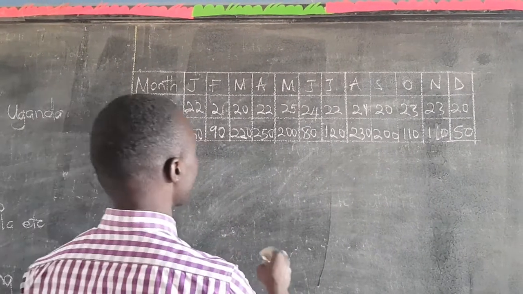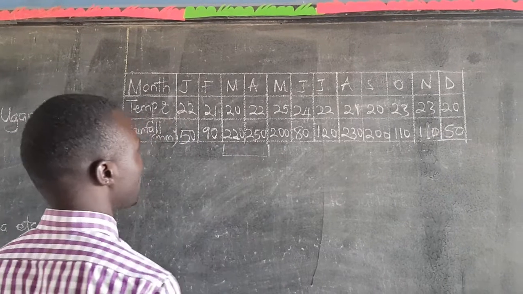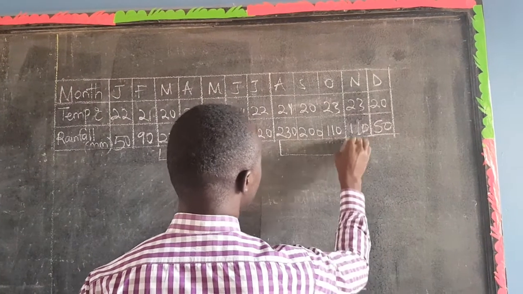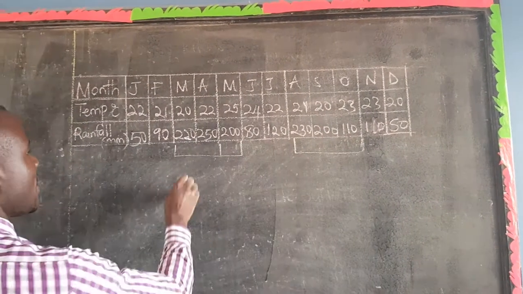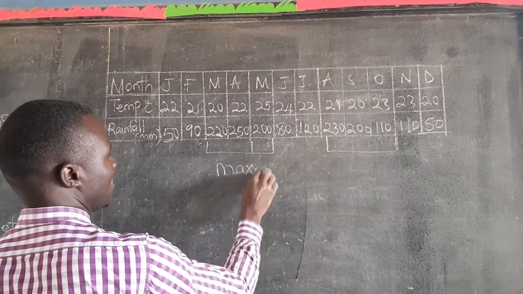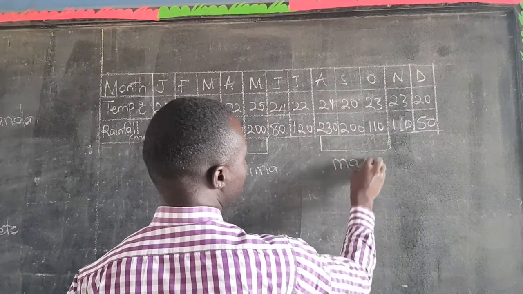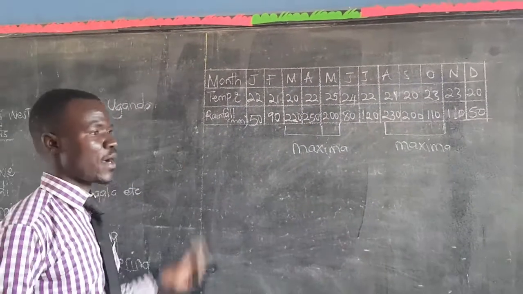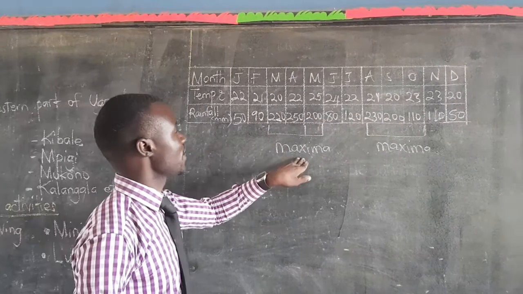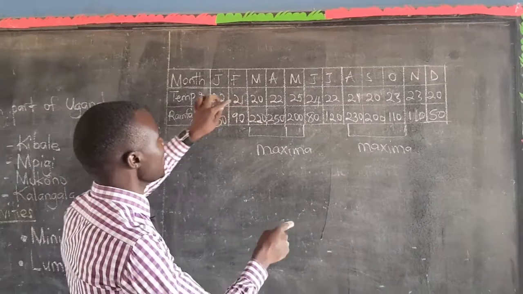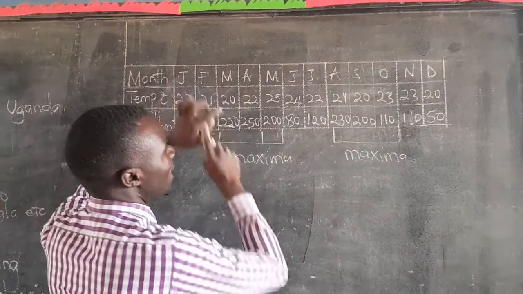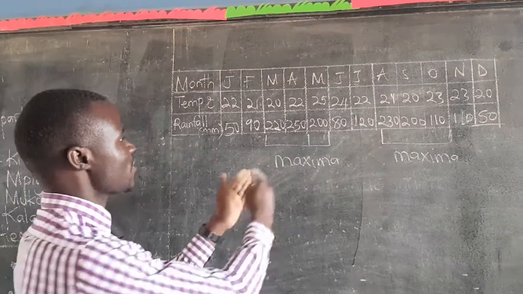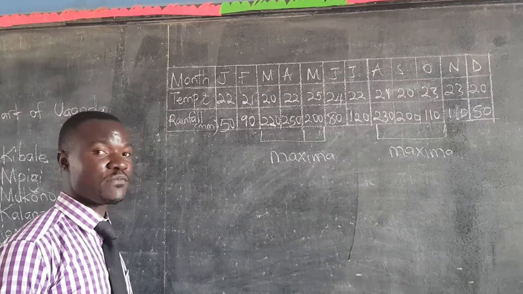And the maximum that I talked about, look at this rainfall here, and look at this one too. This is a maximum. And this one is a maximum too, because the amounts of rainfall are so high compared to the rest. So that's why we say it has a double rainfall maximum, and it happens in March and September. In those areas, during this period of the equinox, it experiences a lot of rainfall.